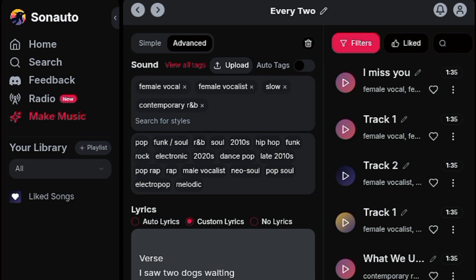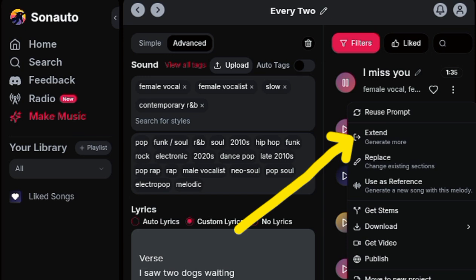If you do not like it, of course, regenerate until you get the one that sounds like what you're going for. And once you do, you can extend the songs as many times as you want. Okay, as you can see, these are the options here. You can extend the song. So that's the process of generating your song.